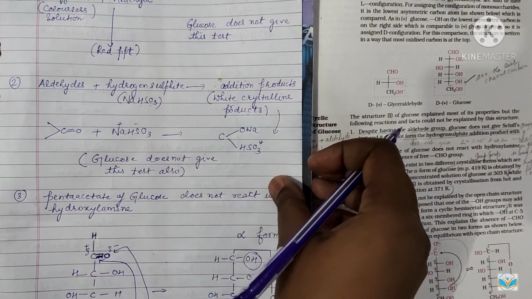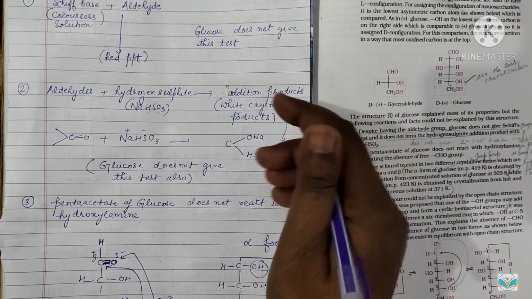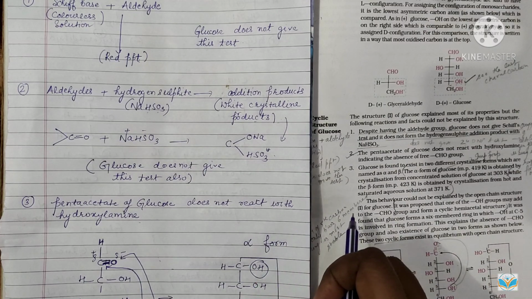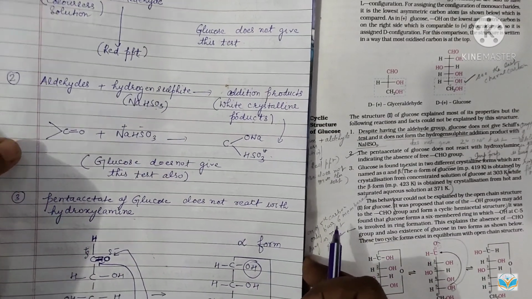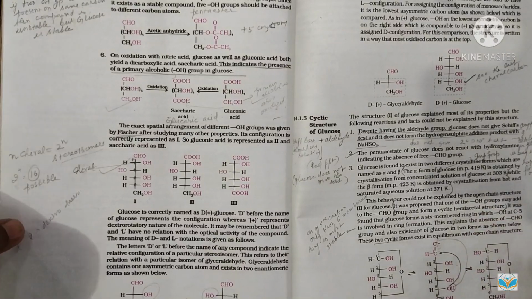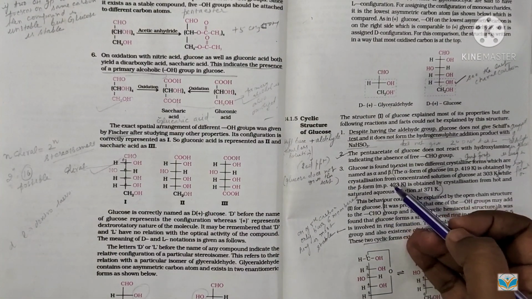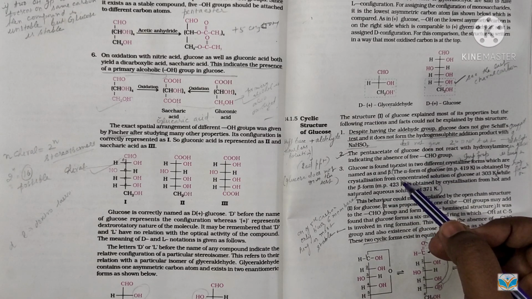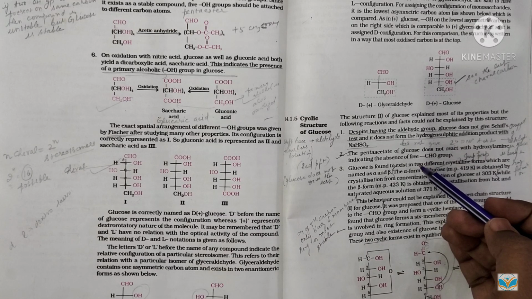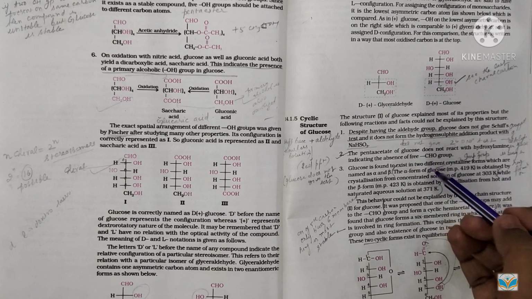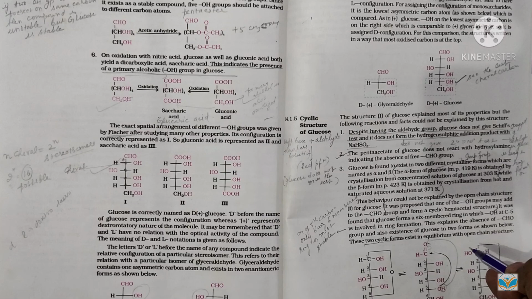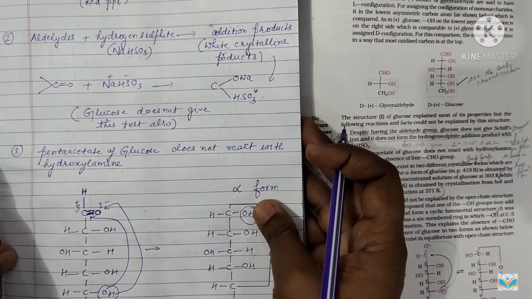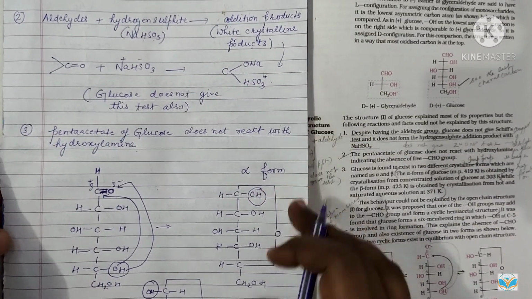From there, two other forms of glucose come into existence, which are called the alpha form and the beta form. These two other forms of glucose, alpha and beta, came into existence due to these failures of the glucose molecule in giving these tests. So first of all, you should learn a very important concept, how the alpha and beta forms are formed from the glucose molecule.